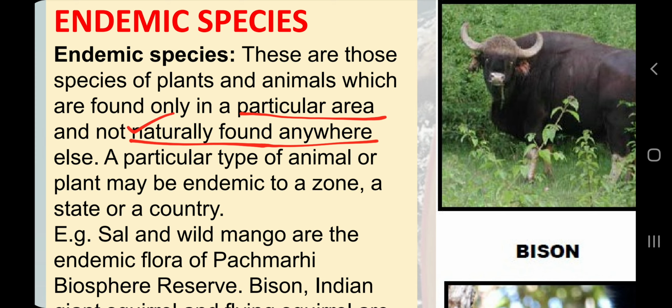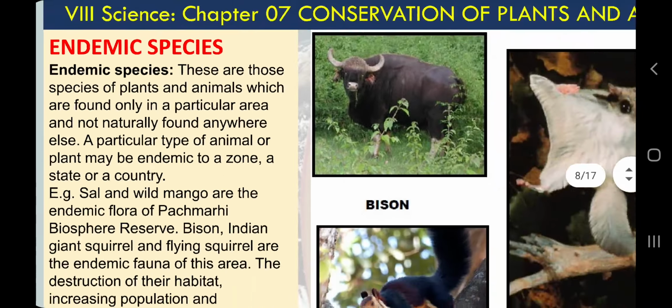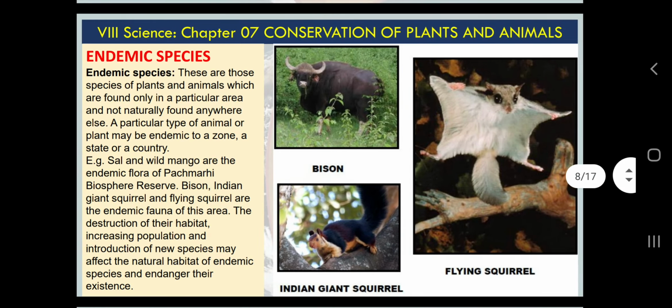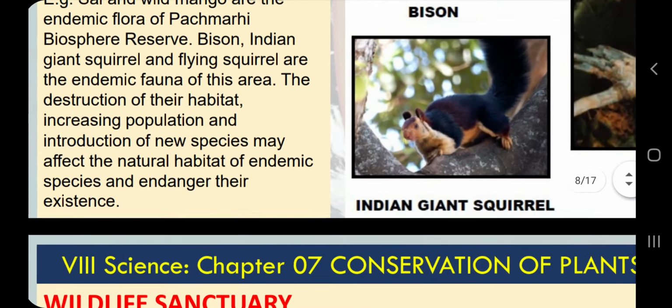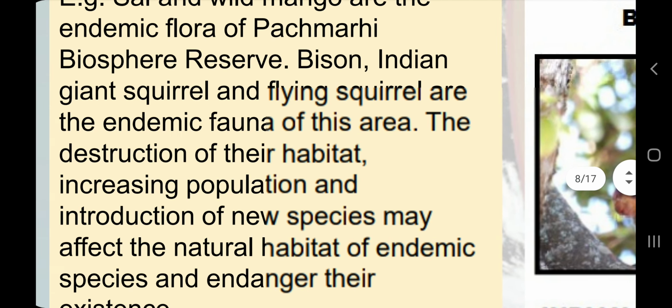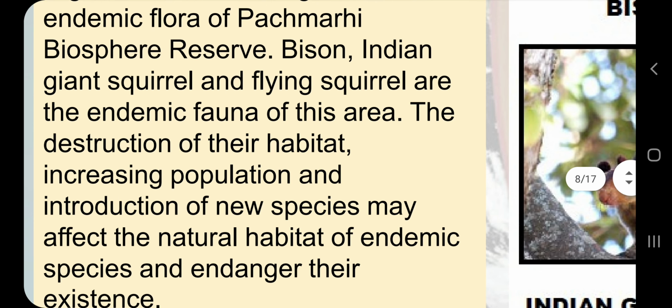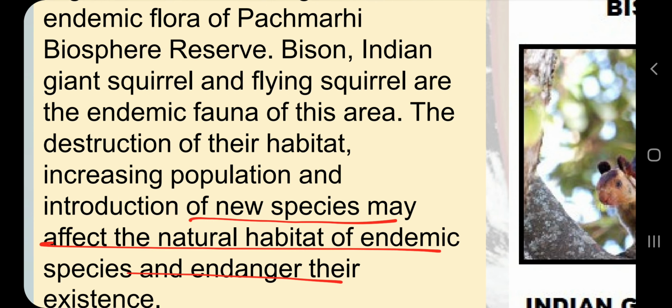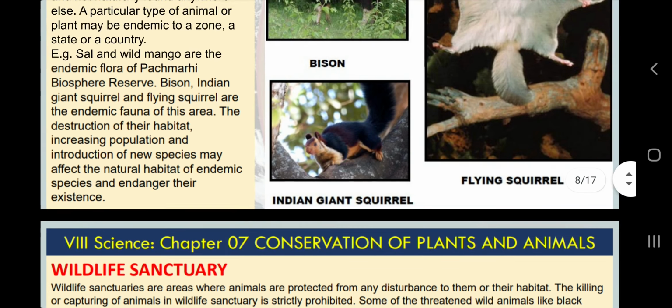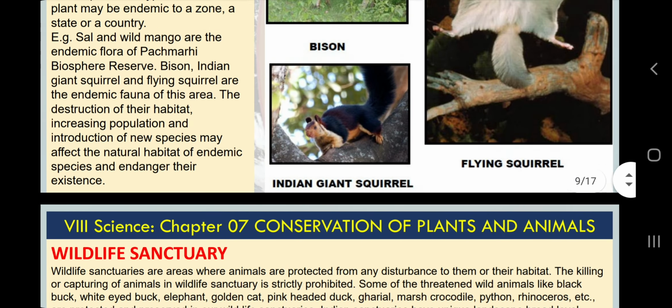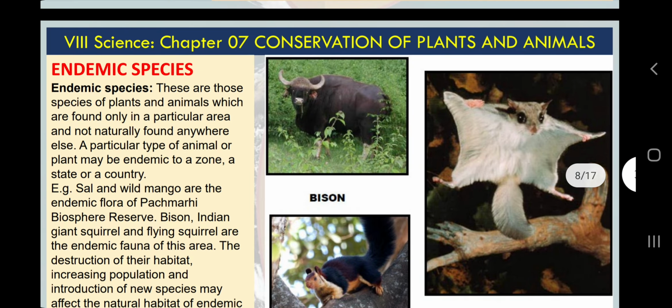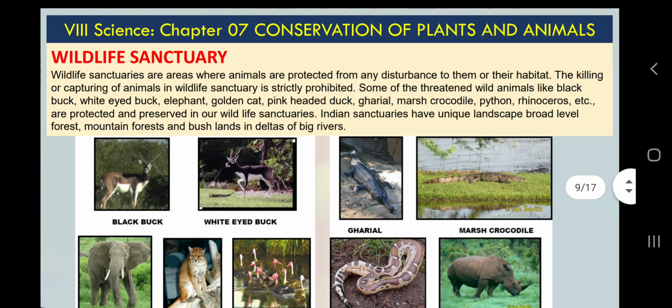So endemic means limited to a particular geographical area, and we are not able to find them anywhere else naturally. And there is one hidden message also: because some species are endemic, if we interfere with their home or their habitat, there is a chance of endangerment and extinction of those species. What do you mean by extinction? I will discuss this topic next, after this presentation.